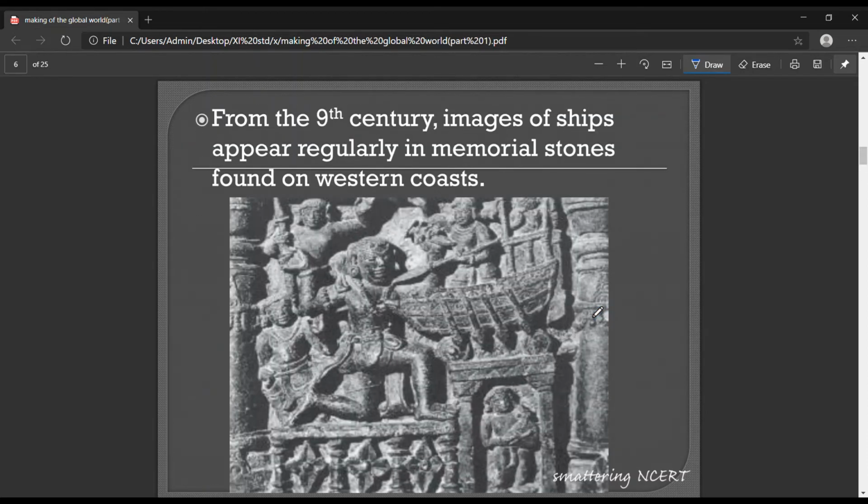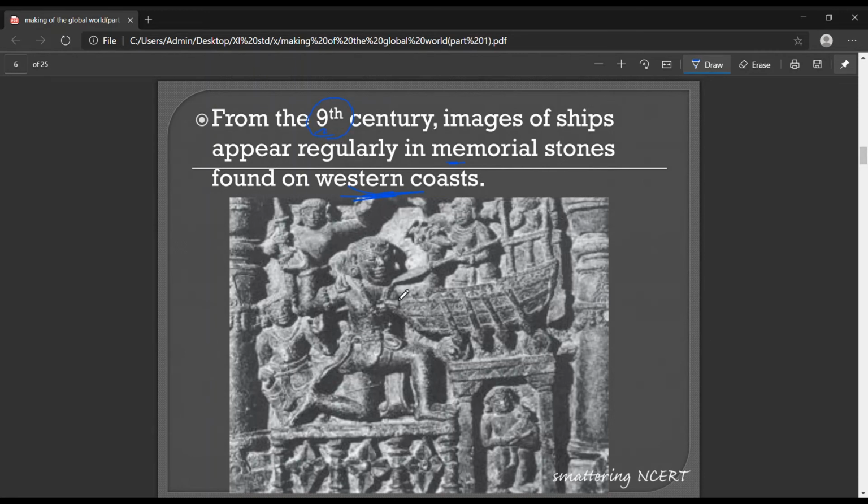From the 9th century, images of ships appeared regularly in the memorial stones found on the western coasts. Historians have found some memorial stones on the western coast, which is the coast of Mumbai, Kerala, and Karnataka. And you know what's drawn on these stones? These stones are of the 9th century. Remember, it means long back.